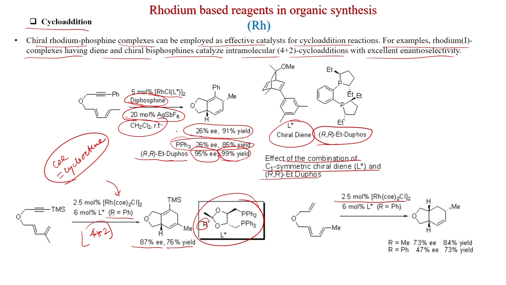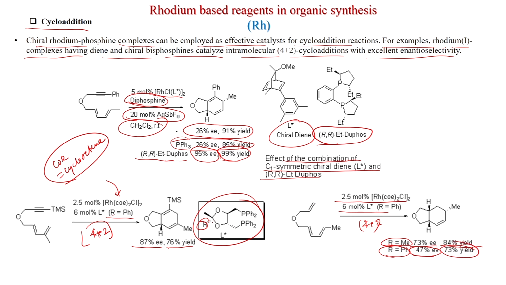So, 2.5 mole % rhodium cyclooctene, 2 Cl, 2, and 6 mole % L star, R equal to Ph. In that case you get the cyclization product 4+2, and when R is equal to methyl, then you get 73% ee, 84% yield. On the other hand, when R is equal to Ph, in that case you get 47% ee, 73% yield. So, what does it mean?